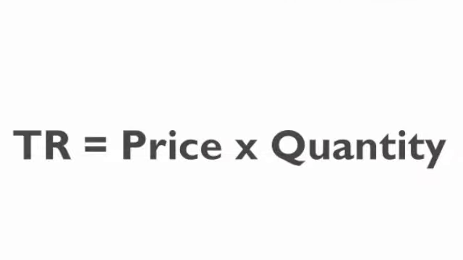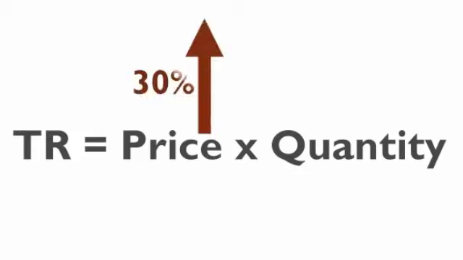Now the reason for this, and this is what the little visual representation of elasticity I did in class showed: total revenue is made of two things. It's the price you charge and how many things you sell. So you multiply how many things you sell times the price you sell each of those things, and you get how much revenue you make. So when the price goes up by 30%, there's going to be a resulting decrease in quantity, right? Because the demand curve is downward sloping.